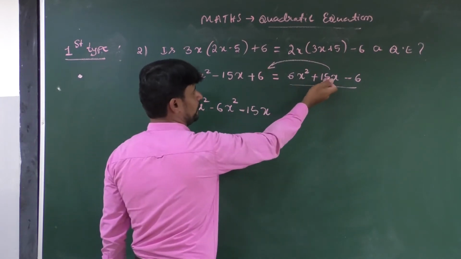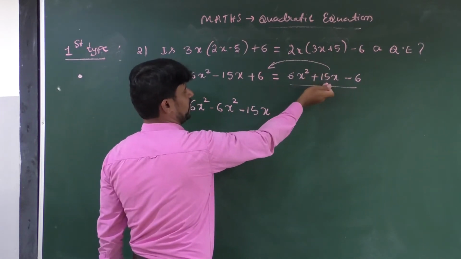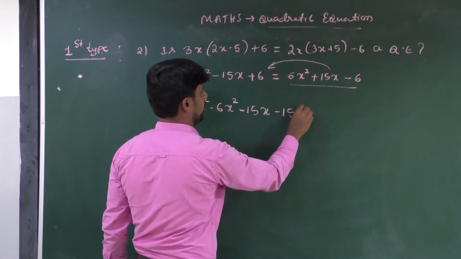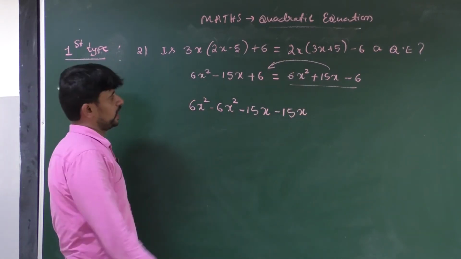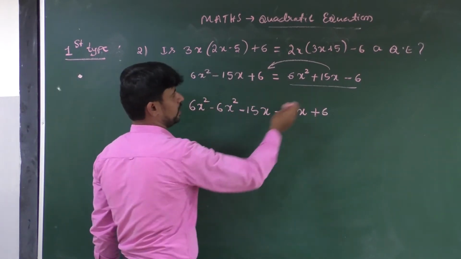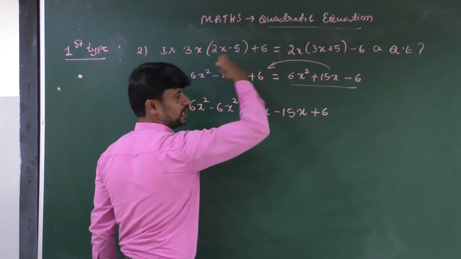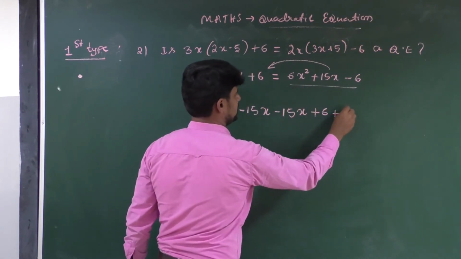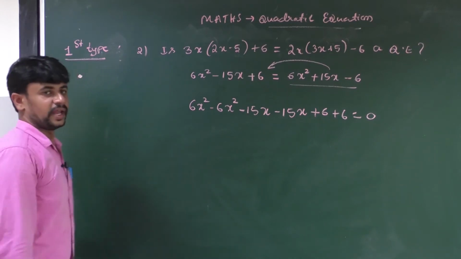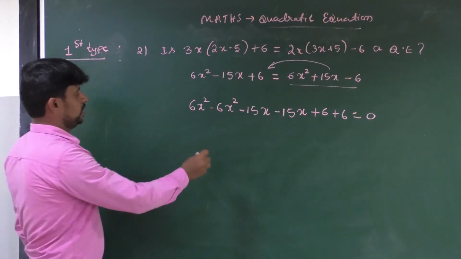Here also we have plus 15x. If you take this 15x to the left side, it becomes minus 15x. At the ending, we have 6, write as it is. And if you take this minus 6 to the left side, it becomes plus 6 is equal to 0. Next, do the simplification.